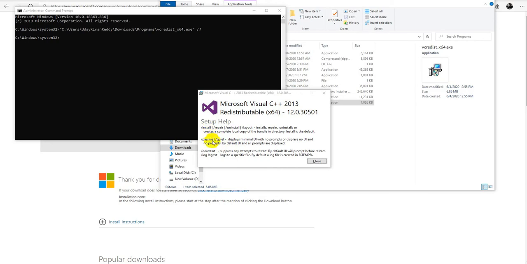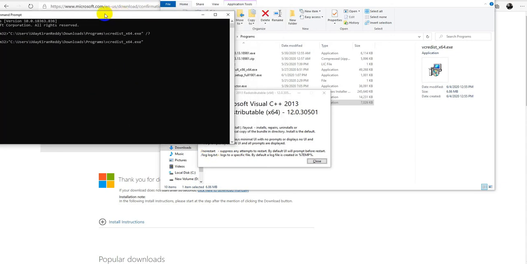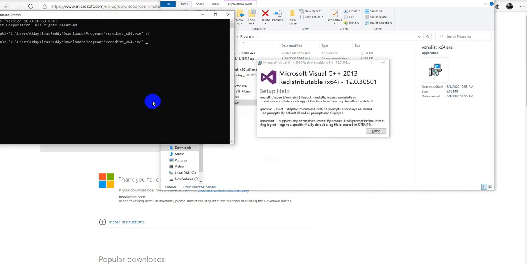/install for installation, /passive or /quiet. /passive for minimal, quiet for no screen setup. If you don't want to restart the machine, so let's try one by one, all the switches. /install. I'll keep /passive so that I can see some minimal screen. In the deployment we use /quiet. /norestart, if I want to suppress any restart prompts. /log to create the log file